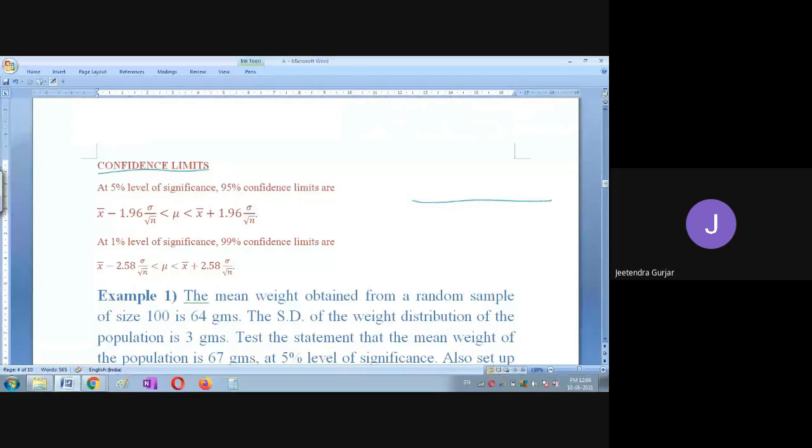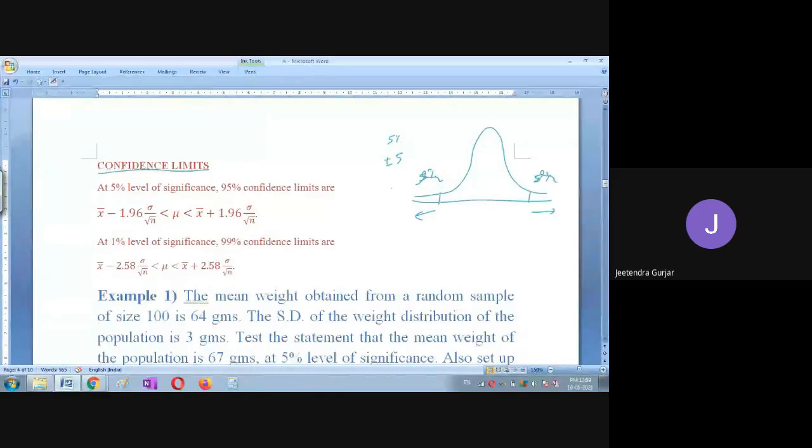Suppose you again take this tail. Suppose this is the statistics they have given, and you are going to remove this error or significance level. Actually this is 5%, and this is 5%, right? You want to remove this part and this part together, that is plus or minus 5.